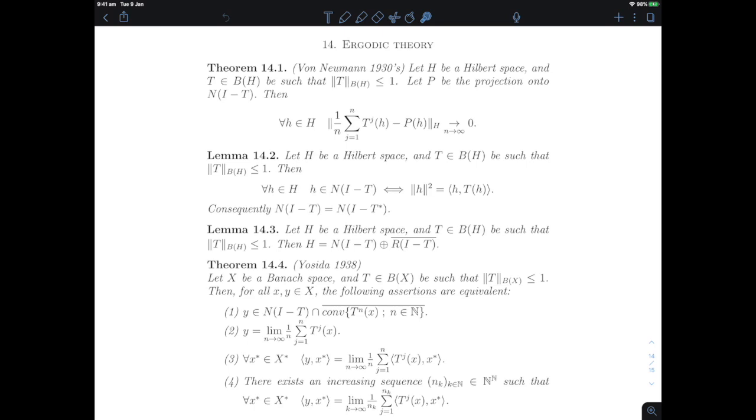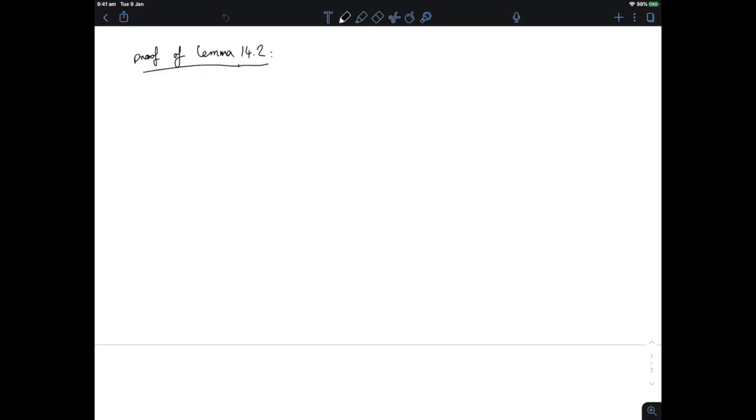Now, in both parts of chapter 14 on ergodic theory, we will do things in this way. We will first prove a theorem in Hilbert spaces using all of the techniques that we have at our disposal in Hilbert spaces, and then we'll see how such a theorem can be generalized to certain Banach spaces, typically reflexive Banach spaces. And this generalization of von Neumann's theorem is due to Yoshida in 1938, and we'll see that theorem after. Okay, so let's start with the proof of lemma 14.2. One direction is easy.